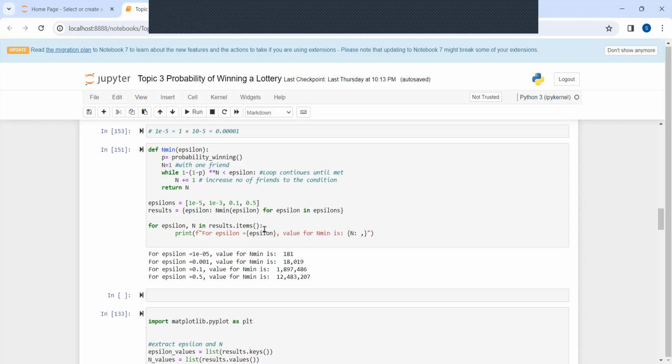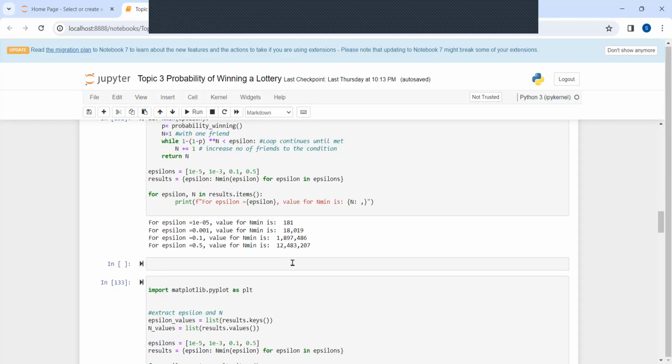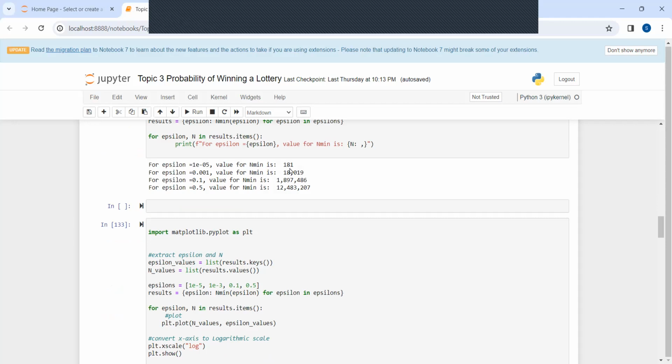This is the code, and these are the values I got. For epsilon 0.5, the value of N min is 12,483,207.